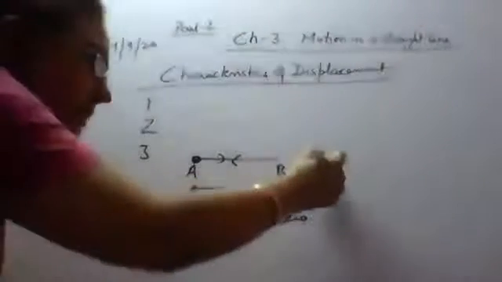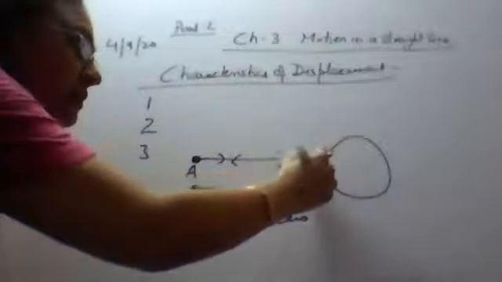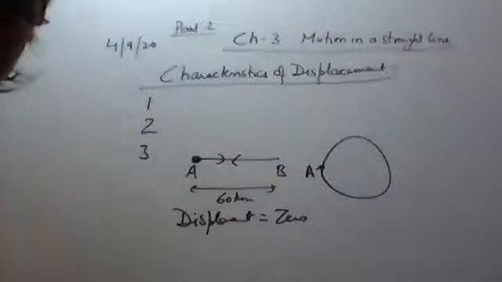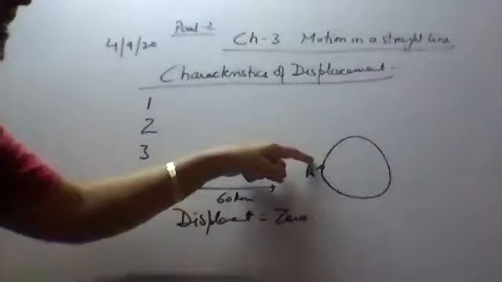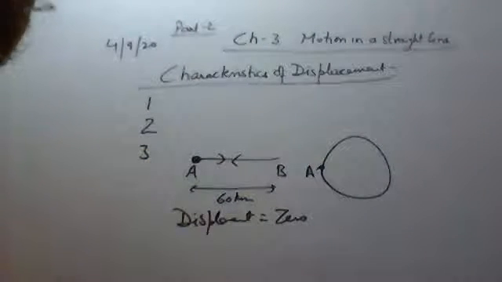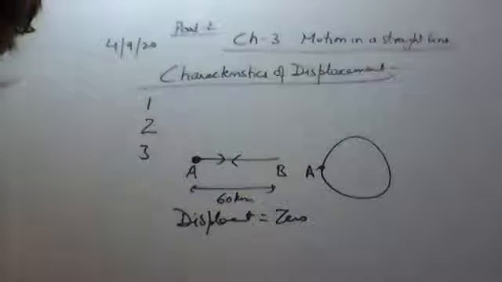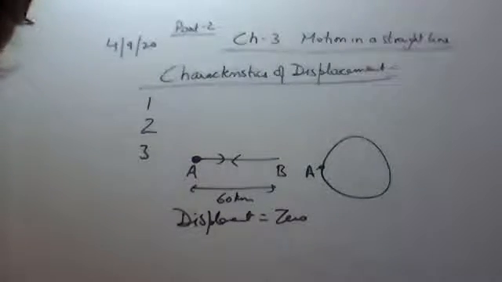So whenever, for example, a body moving in a circular path, starting from point A, completes one circle and returns back to the point A, then also the displacement is equal to 0. So whenever the initial and the final positions are the same, then the displacement is equal to 0. So the displacement can be 0, whereas the distance is never equal to 0. Because if the body is moving, with the time it is covering some path length. So the distance traveled can never be equal to 0.